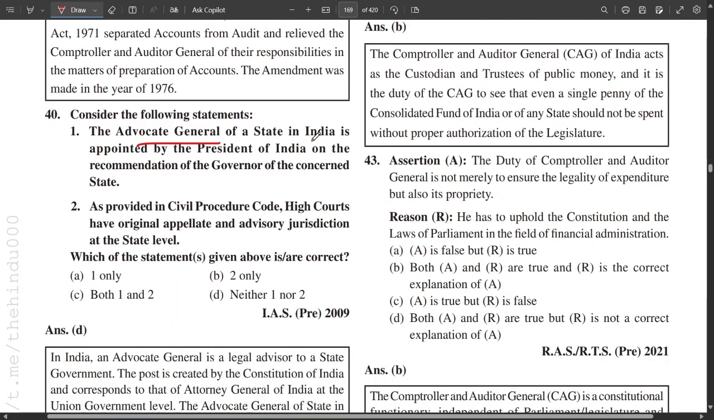The Advocate General of the state in India is appointed by the President of India on the recommendation of the Governor of the concerned state. This statement is completely wrong. The President has no role. It is the Governor who decides.